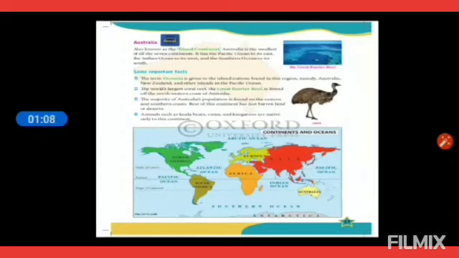Our next continent is Australia, which is also known as the island continent as the whole continent is surrounded by water on all of its sides. Australia is the smallest of all the seven continents.